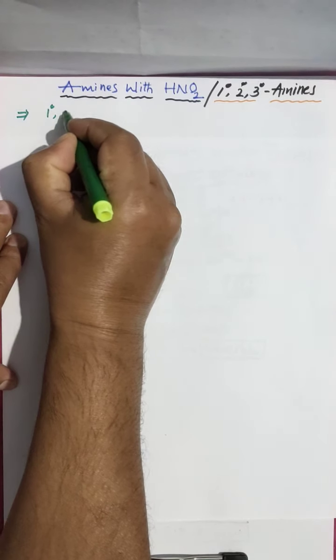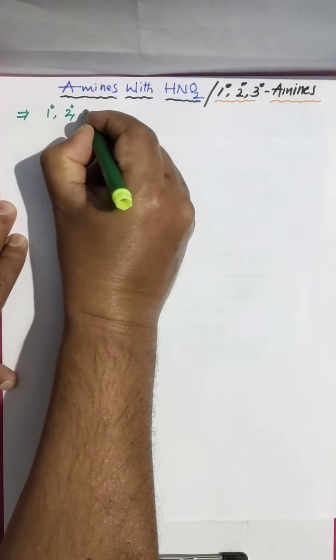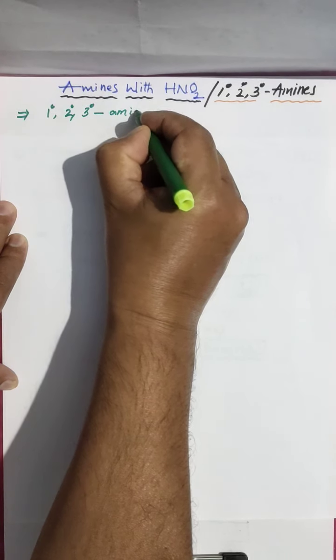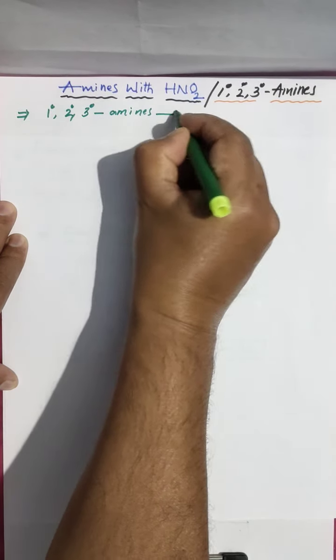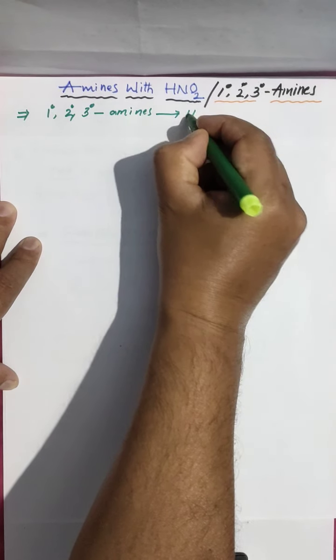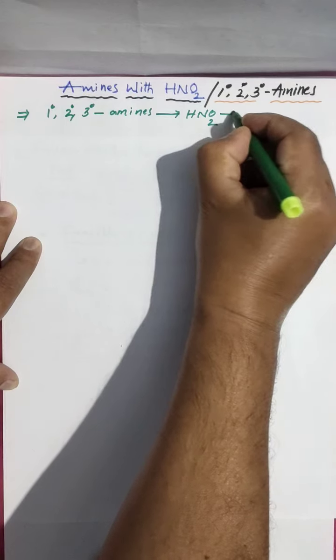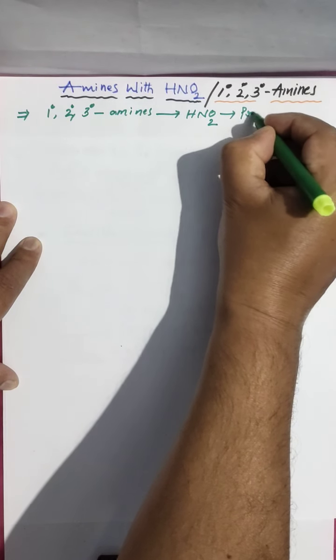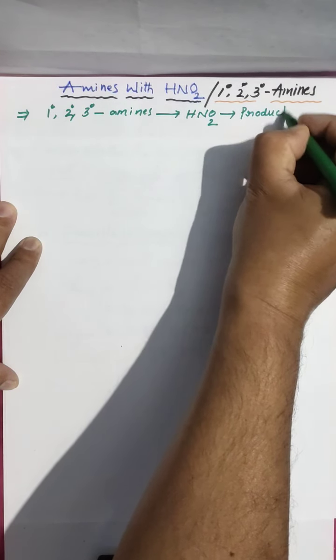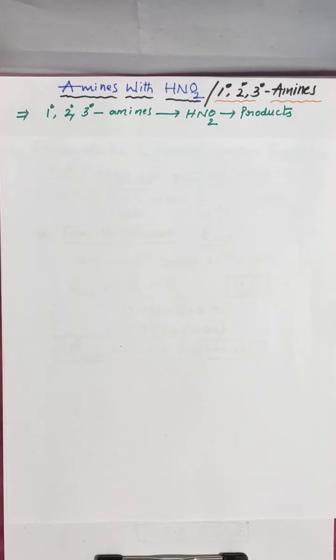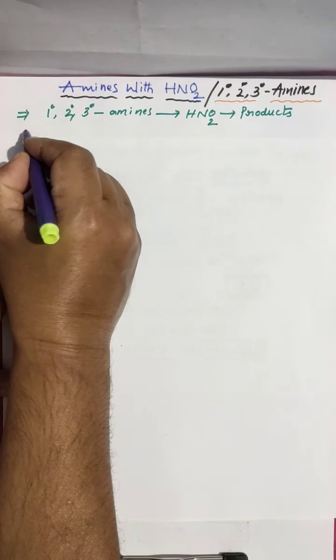So here we are taking 1 degree, 2 degree, 3 degree amines reacting with HNO2. They give respective, different products.